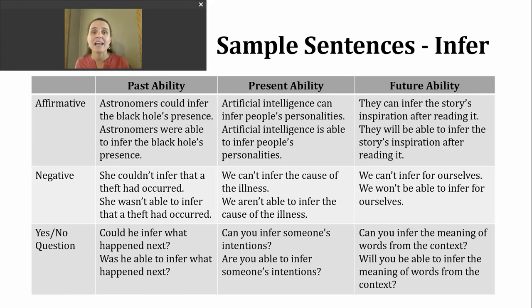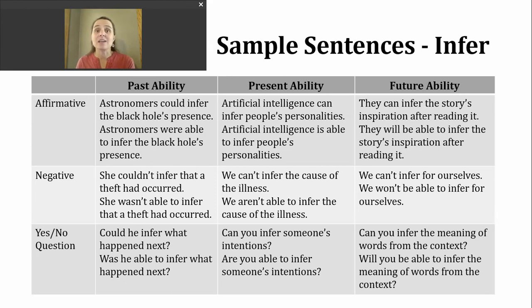So was not able to infer, were not able to infer, depending on our subject. Here are two example sentences. She couldn't infer that a theft had occurred. She wasn't able to infer that a theft had occurred.